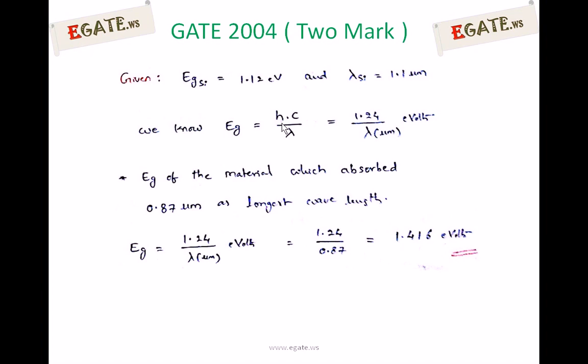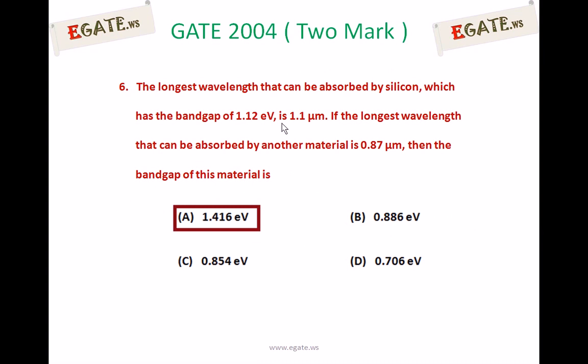See, the given information about silicon is nowhere related to our actual problem. Even if it is absent, you can calculate the Eg for the material which absorbs 0.87 micrometers as its longest wavelength. So the correct answer is A, 1.416 electron volts.